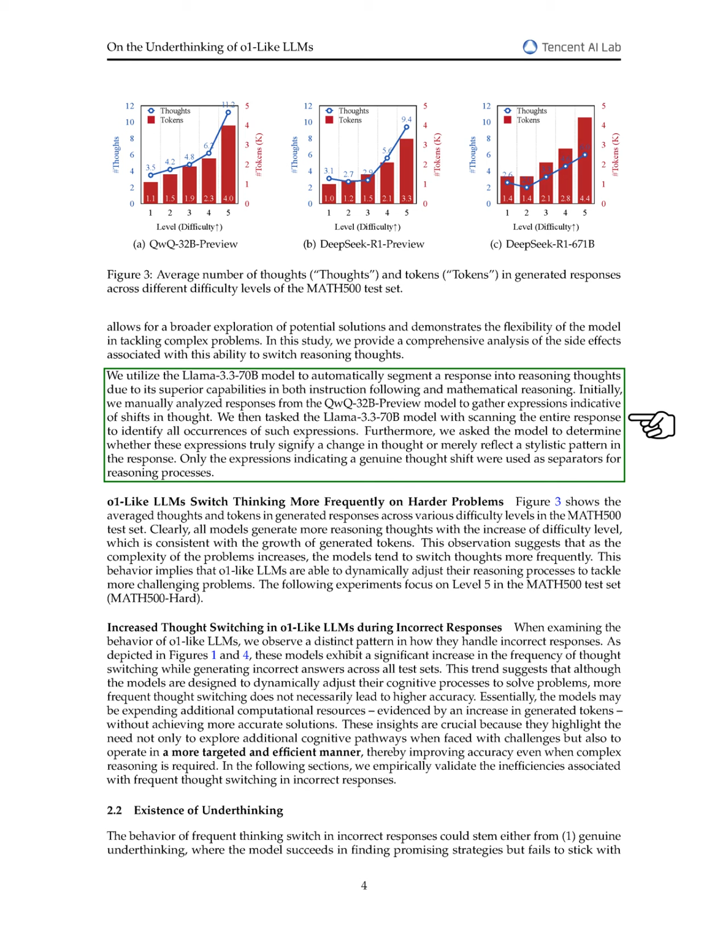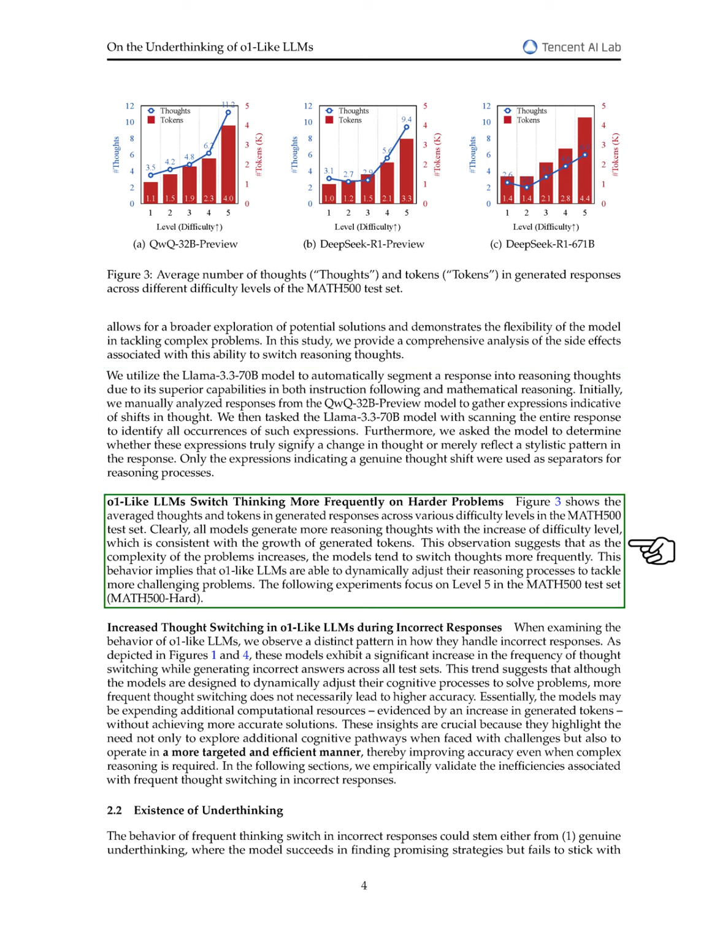We found that o1-Like LLMs switch thoughts more frequently when faced with harder problems. Our analysis of the Math 500 test set shows that as problem difficulty increases, all models generate more reasoning thoughts, which aligns with the increase in generated tokens. This suggests that these models adapt their reasoning processes to tackle more challenging problems. When we looked at how o1-Like LLMs handle incorrect responses, we noticed a significant rise in thought switching across all test sets.